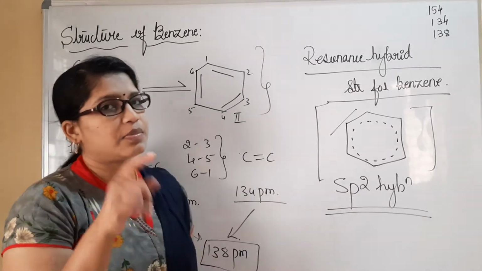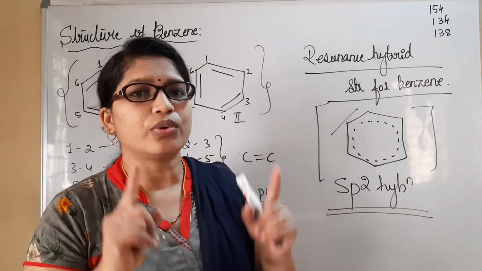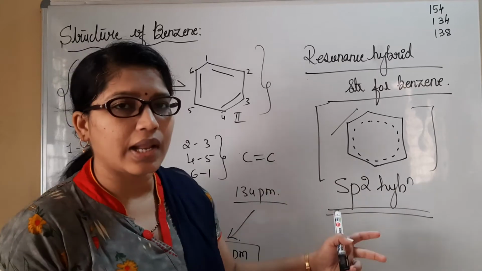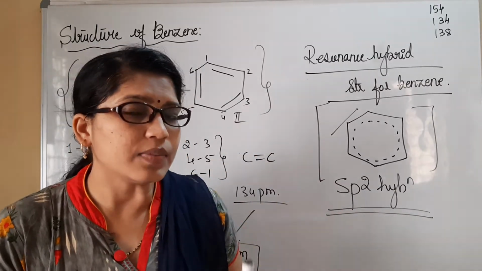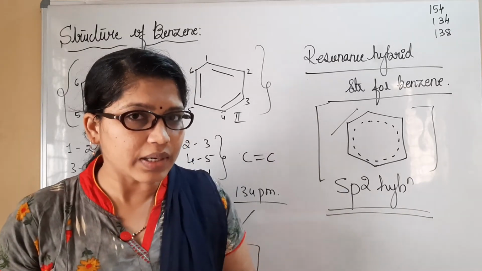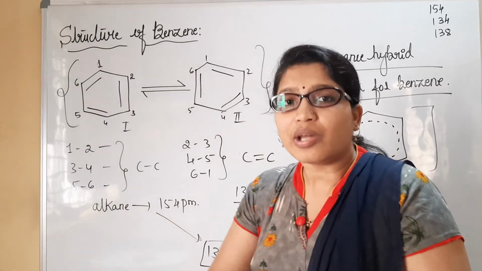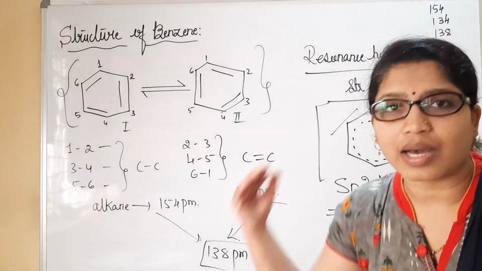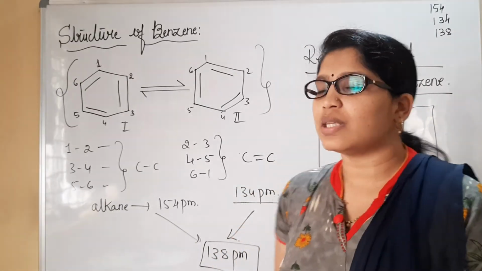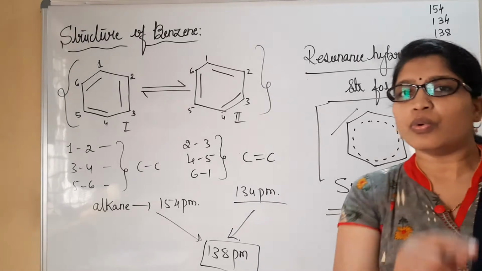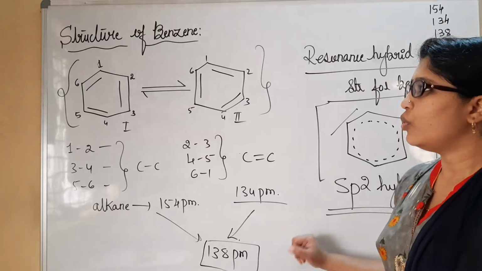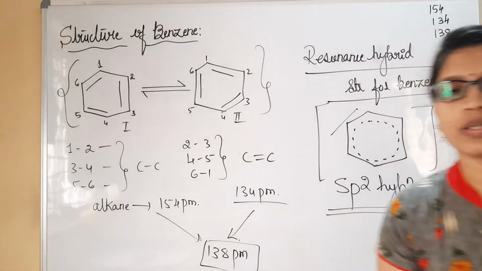Why it is so is mainly because, as I explained here, of the resonance structure, and we have obtained a bond length for all the carbon atoms in the benzene structure of around 138 picometer. Due to the behavior of double bond in all the carbon atoms, we conclude that all the carbon atoms in benzene are sp2 hybridized. So if you are clear with this, do copy this. We'll move to the next.